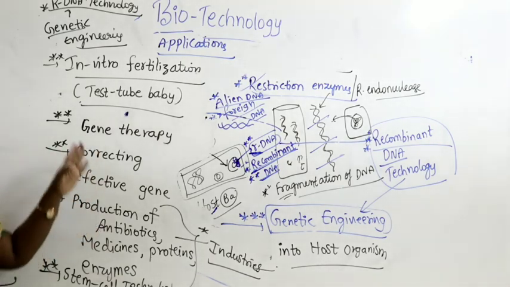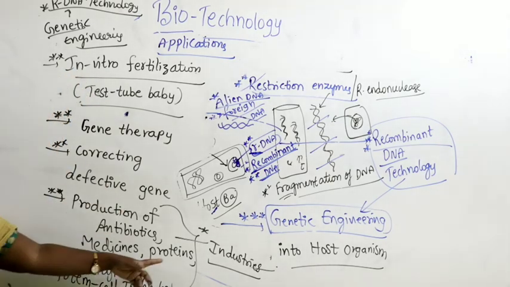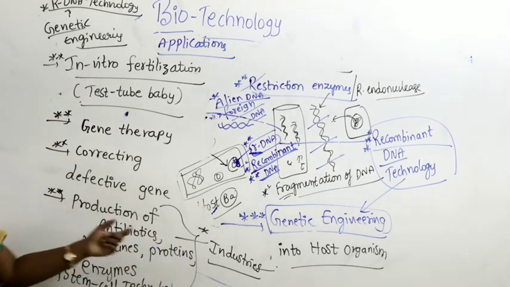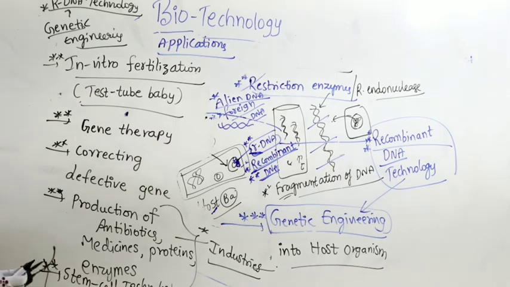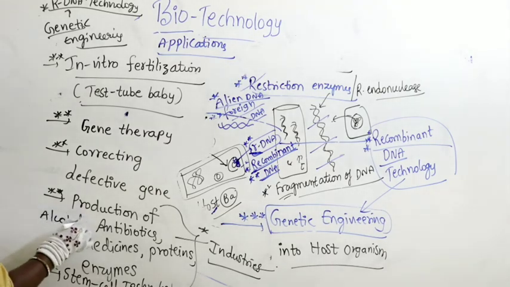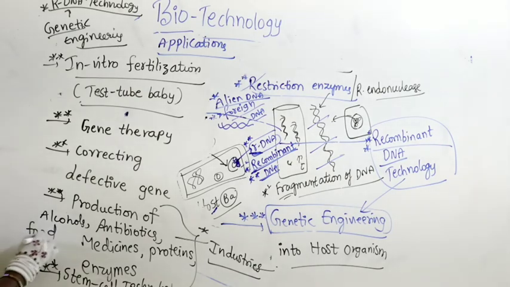At the same time, biotechnology has wide applications in industries: production of antibiotics, even in fermentation we have production of alcohols, right? Food industries, development of cheese, milk products, butter and all that, right?